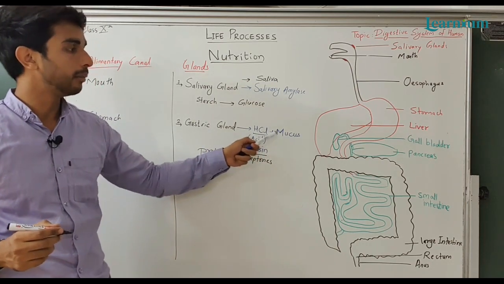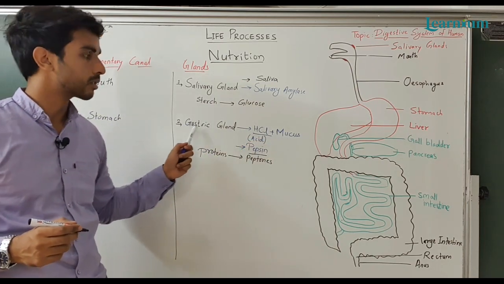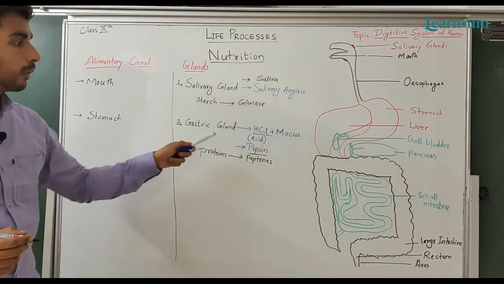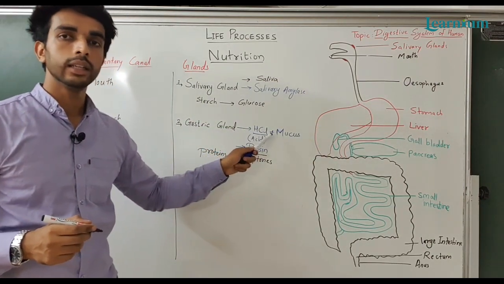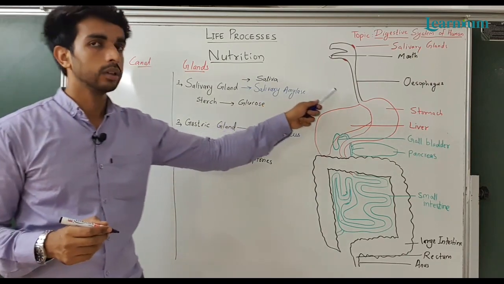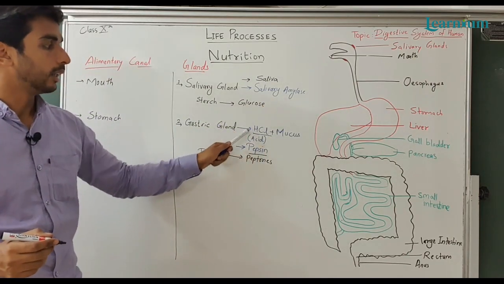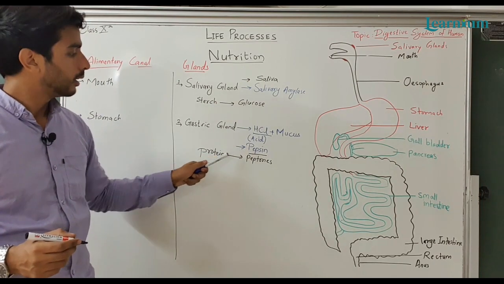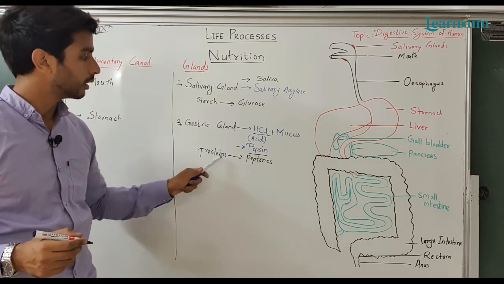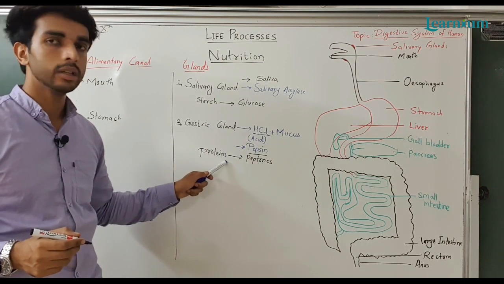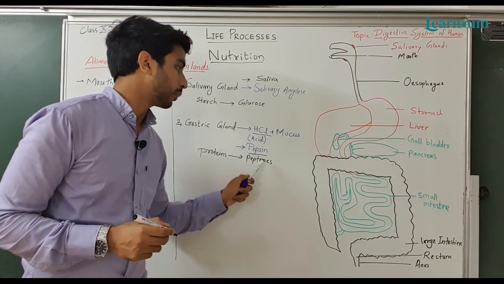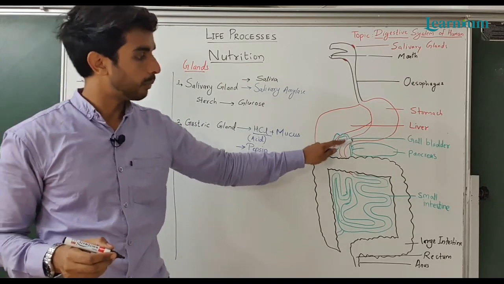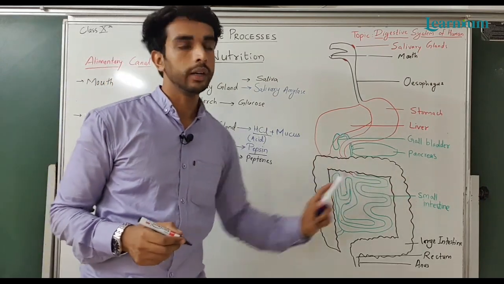So HCl and mucus are secreted by the gastric glands present in the stomach. Here HCl is mixed with the food and churning is started. Then the pepsin enzyme comes and starts digesting the proteins into peptones. Then this semi-digested food will pass into the small intestine.